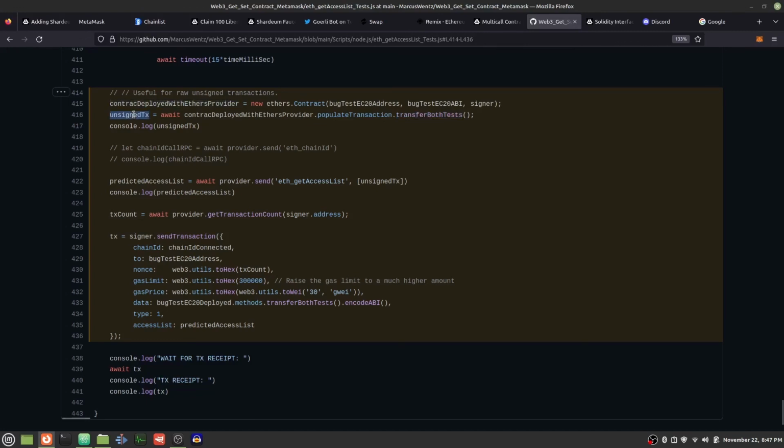And with that, we have an unsigned transaction. With that unsigned transaction, we could call this RPC, which will generate the access list for us automatically. We don't have to compute it. All we need to do is send the transaction and say, hey, we have a type 1 transaction that will include the access list, and we just grab the access list from here and put it in the transaction, and that's all we need to do. It's very simple.